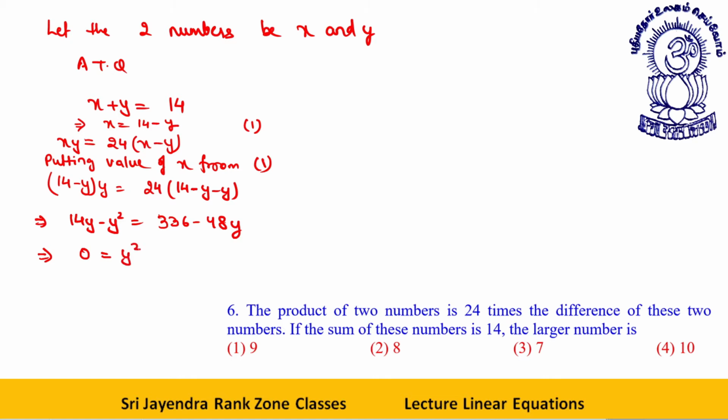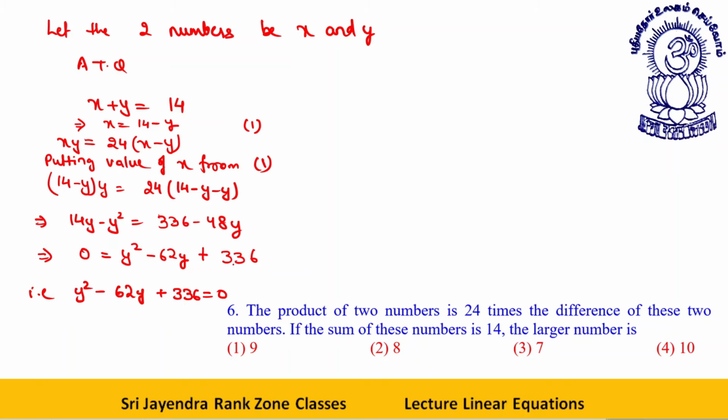This is positive y square. 14y comes over here and becomes negative, that is minus 62y, plus 336 is equal to 0. Y square minus 62y plus 336 is equal to 0.